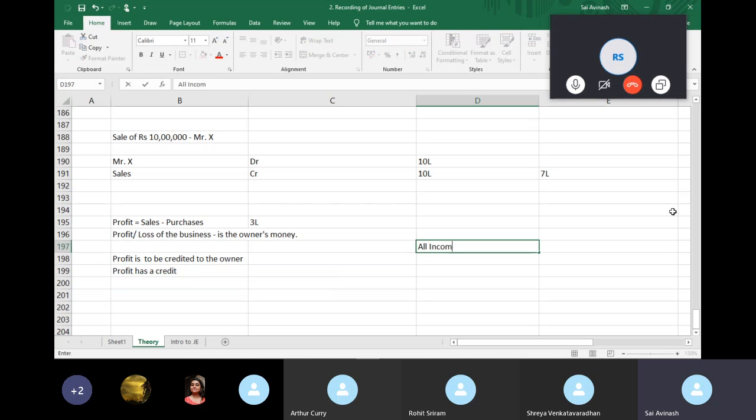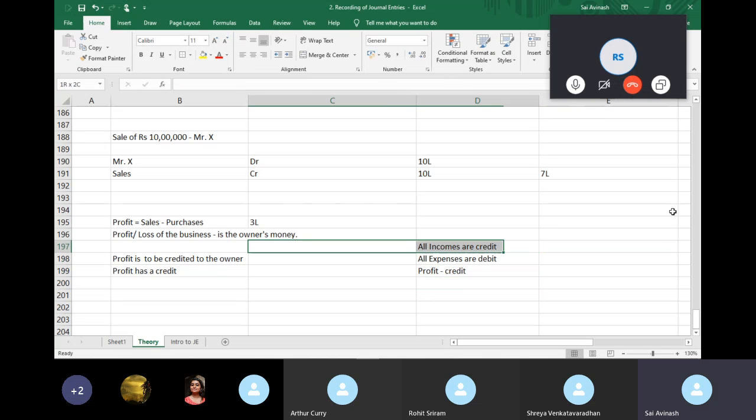So when profit is credit, it means that all incomes are credit, all expenses are debit, right? So incomes minus expenses, right? So the net value that is profit is a credit value. So that's why we credit incomes instead of debiting income.